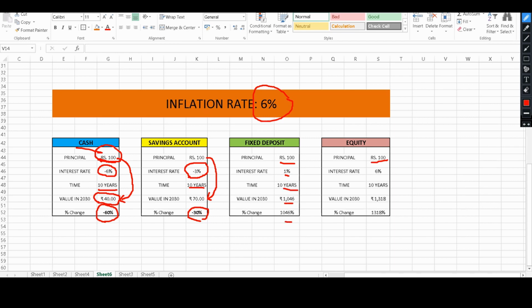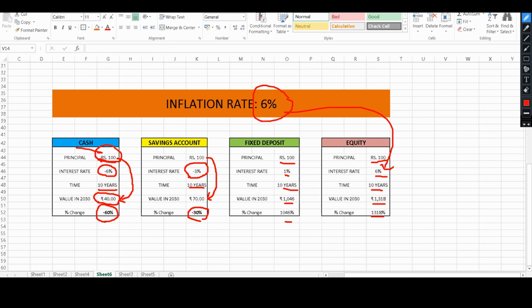And in equity, 12% was the actual rate. When you factor in inflation, the rate decreases to 6%. Ten years down the line, it will become 1300 rupees from 100 rupees, and the percentage change is 1300%.